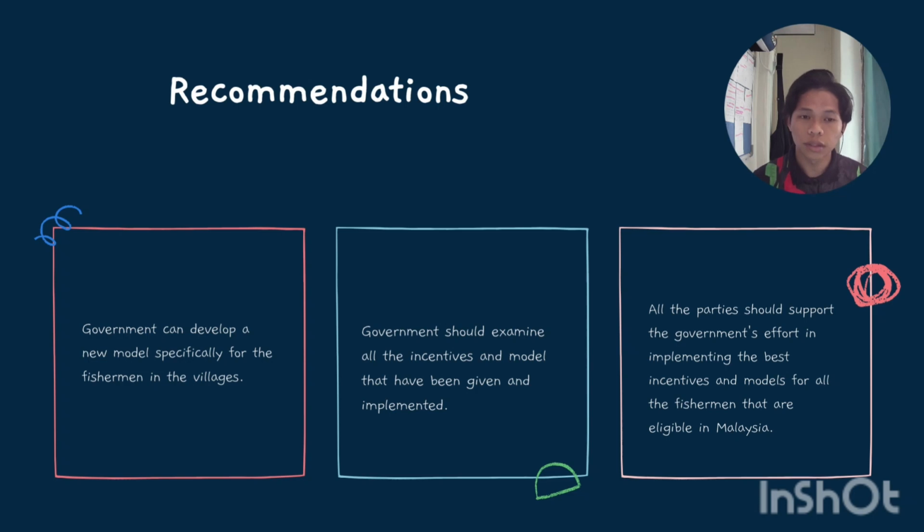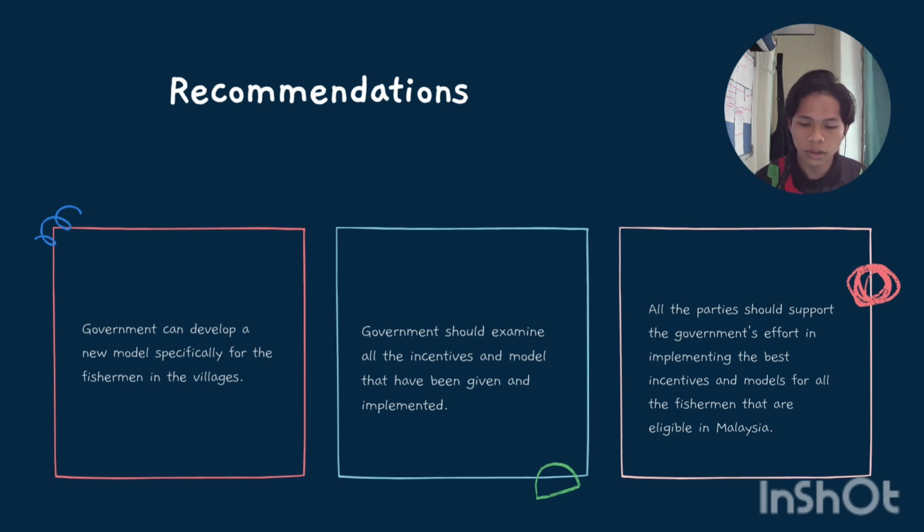This kind of model should be distributed to the right and eligible fishermen. The eligible fishermen are based on whether they are still active or not, and those who are below the poverty line.